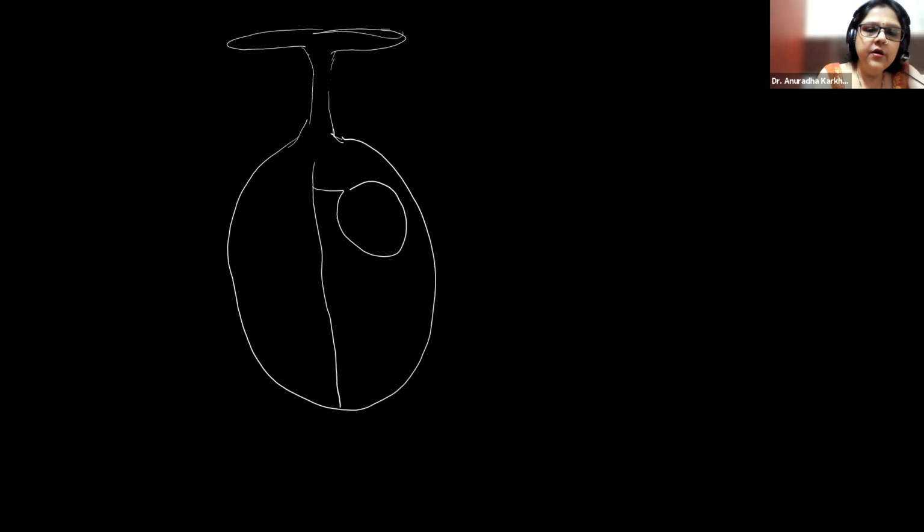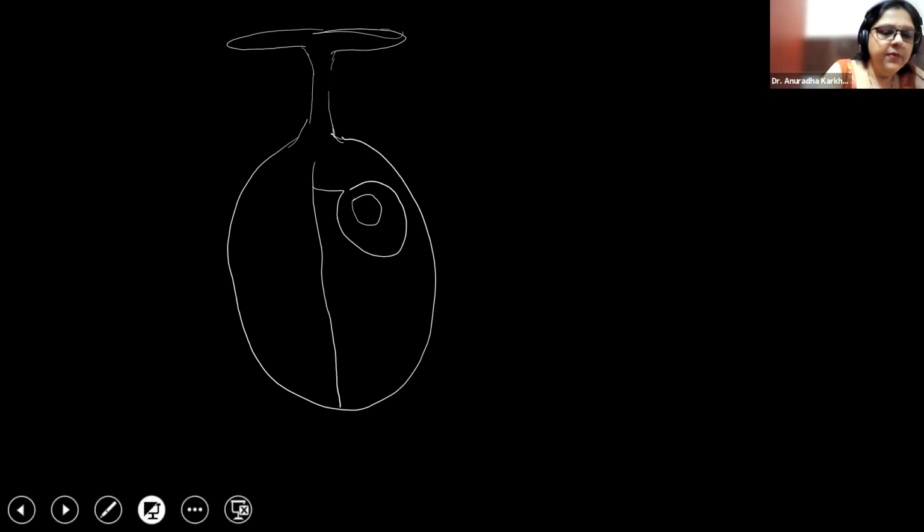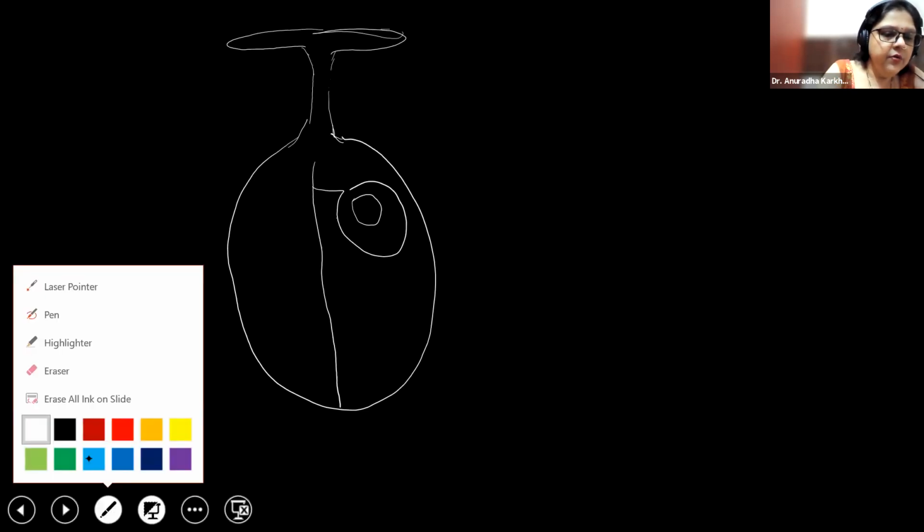Right? So here, say for example, this whole region was initially completely filled with the nucellus. Then what happened over here, do you remember? Embryo sac development near the micropylar end.